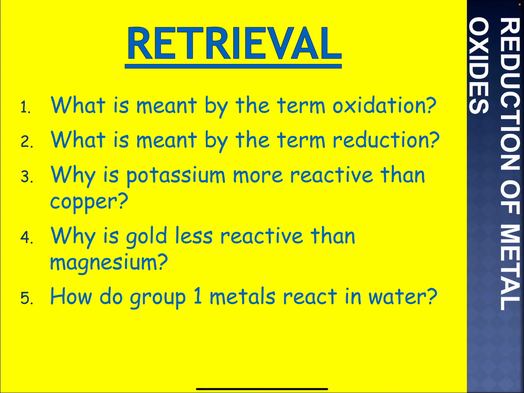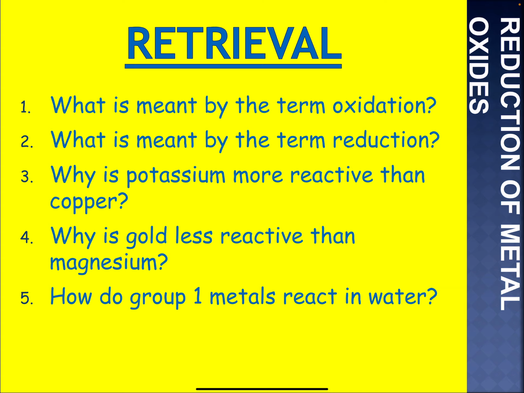Okay, let's have a quick look at these. The term oxidation is where oxygen has been added and it's where electrons are being lost. What is meant by reduction? It's where oxygen is being lost and electrons are being added, gaining electrons. Oxidation is losing electrons. Reduction is gain in electrons.